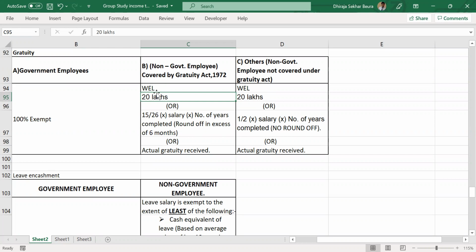One category is covered under the Gratuity Act, another category is not covered under the Gratuity Act. Covered under the Gratuity Act, three values: 20 lakhs, 15 by 26 into salary into number of years completed, and actual gratuity received, whichever is lower. Not covered under the Gratuity Act: 20 lakhs, 1 by 2 into salary into number of years completed, or actual gratuity received, whichever is lower.